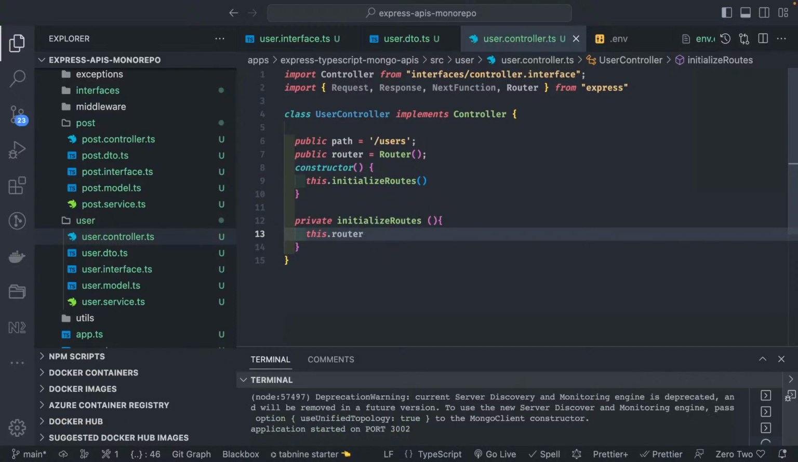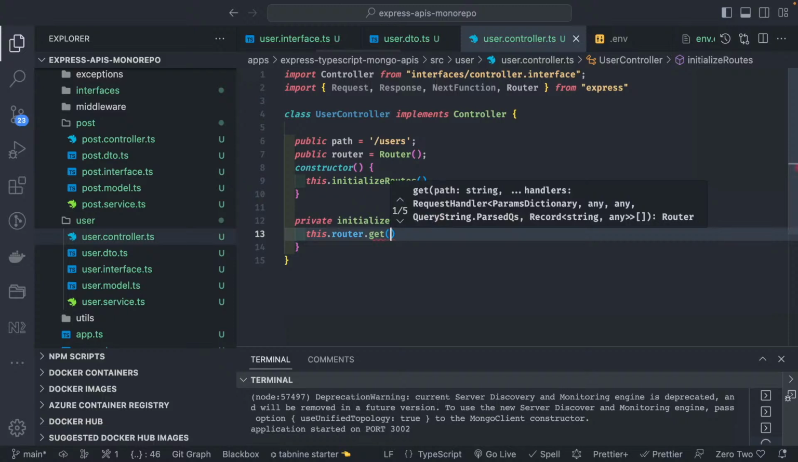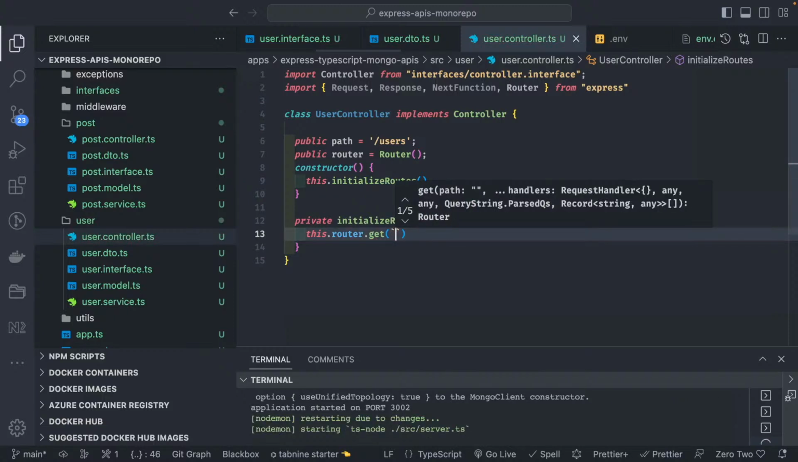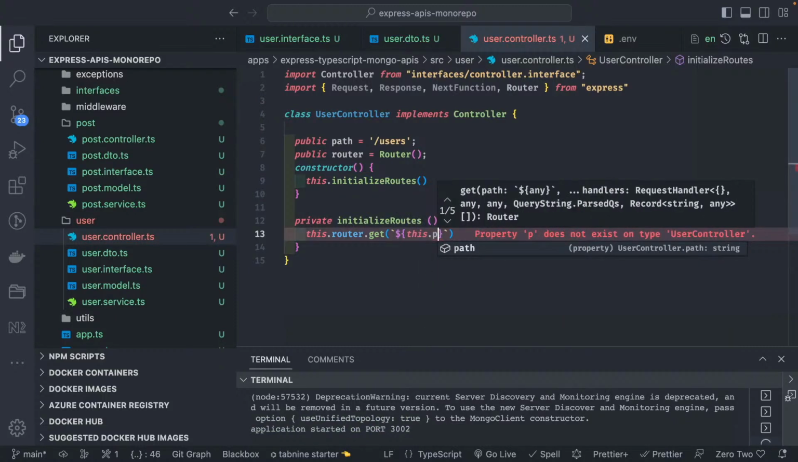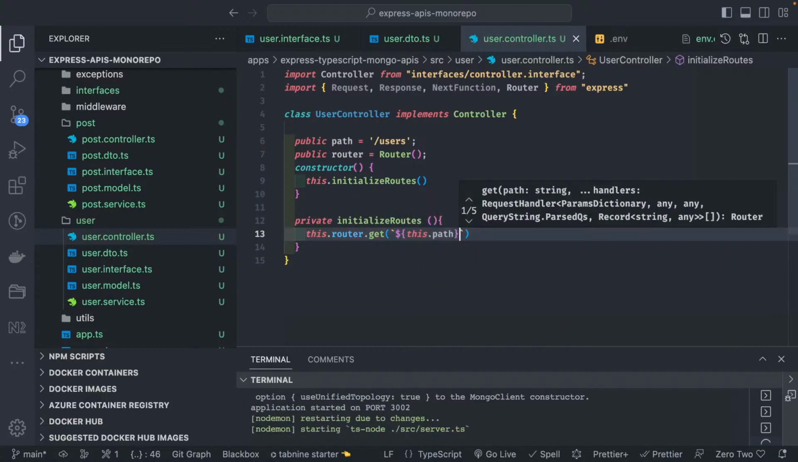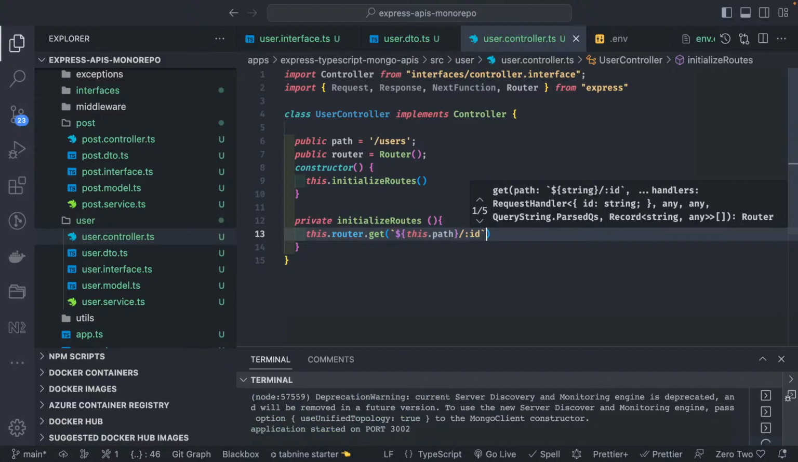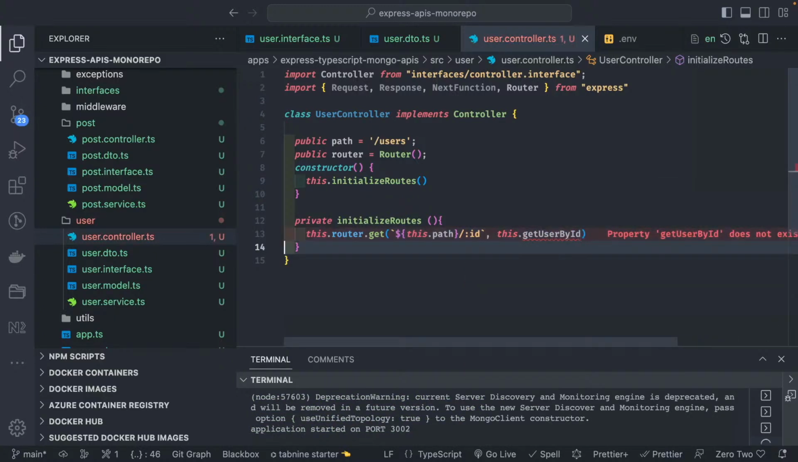this.router.get, and then how we are going to pass the path, because there is a base path. So I will pass the base path, something like this.path. After the base path we can add the ID. So I'm trying to get the user, and here we can add the middleware. Otherwise this.getUserById. This is the method I'm going to create in this class.